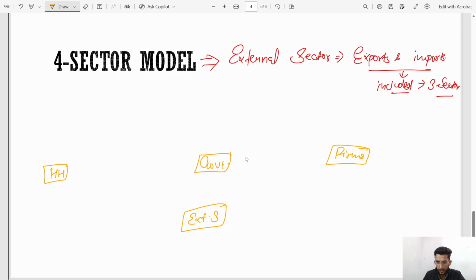For external sector, what will firms do? Firms will export to the foreign country. For example, India is exporting agriculture commodities to US. Then US will give dollars to these firms which are based in India.